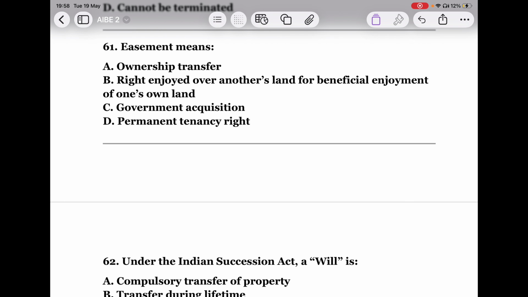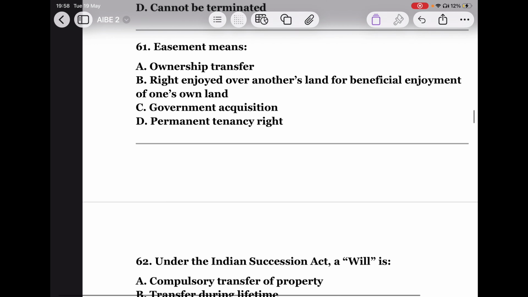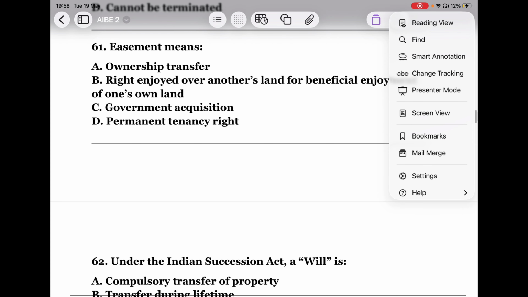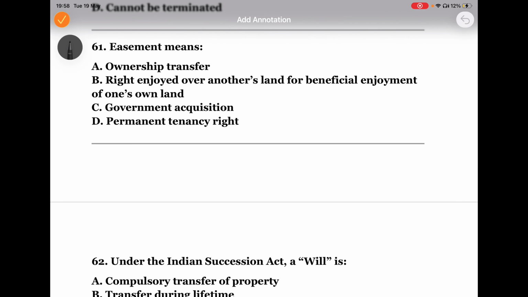Let's continue now. What is easement? An easement means a person gets a legal right to use another person's property for some limited purpose. Example, let's say your house has no road access.